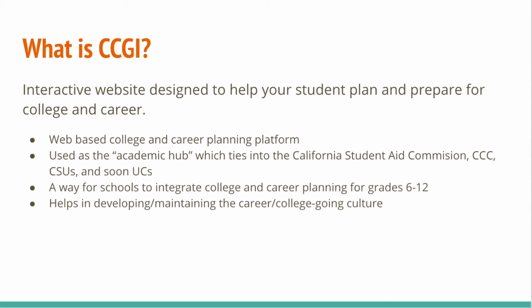And it really is used as the academic hub for students that ties into some of the most important planning pieces for life after high school. So the California Student Aid Commission, California community colleges, California state universities, and then they are in the process of getting it connected with the UCs, the Universities of California. It really is a way for schools to integrate college and career planning for grades 6 to 12. So it provides steps for students, steps for teachers, lesson plans, curriculum, guidance,